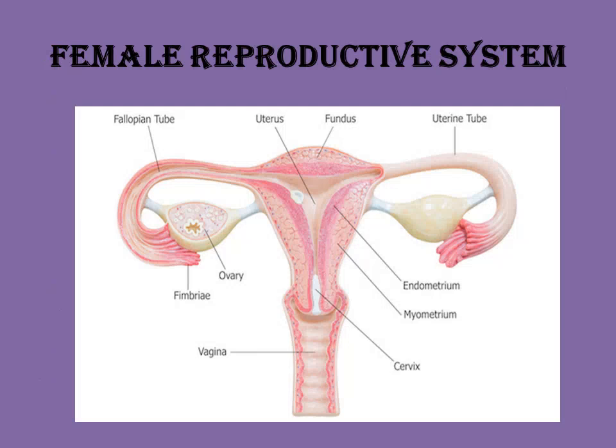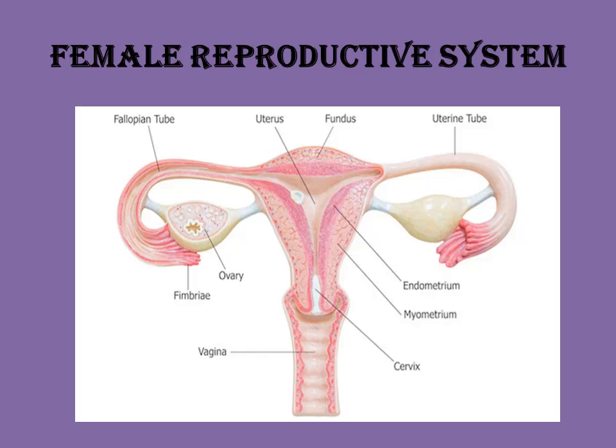This is the female reproductive system picture. Inside the ovary, the female gamete is produced, and then a duct. The ovary is present at the back of the uterus; it is not directly connected with the uterus. At the terminal end of the fallopian tube there are fimbriae, finger-like projections. They face directly towards the ovary to receive the female gamete.